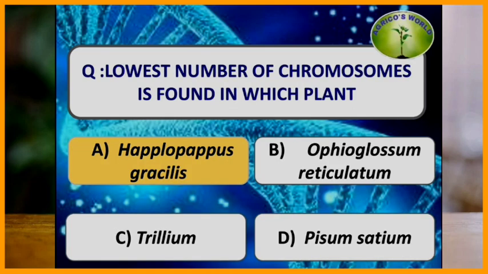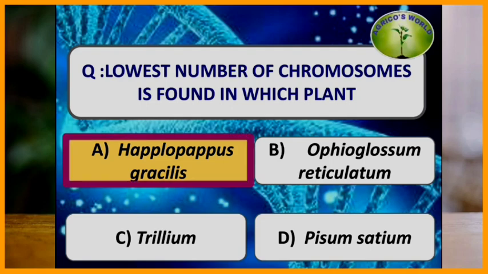Lowest number of chromosomes is found in which plant? The lowest number of chromosomes is found in Haplopappus gracilis where 2n is equal to 4, whereas the highest chromosome number in plants is found in Ophioglossum reticulatum where 2n is equal to 1250.